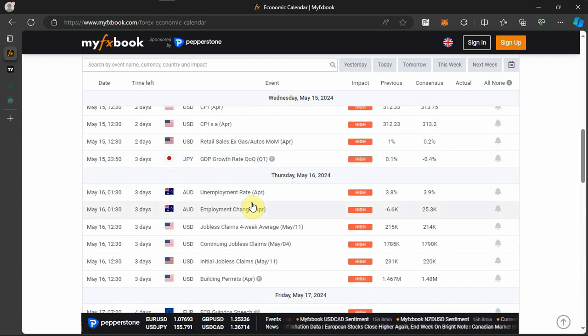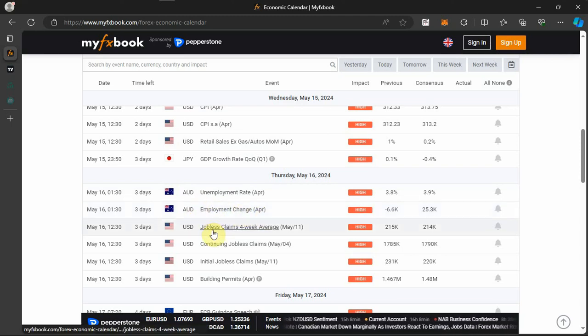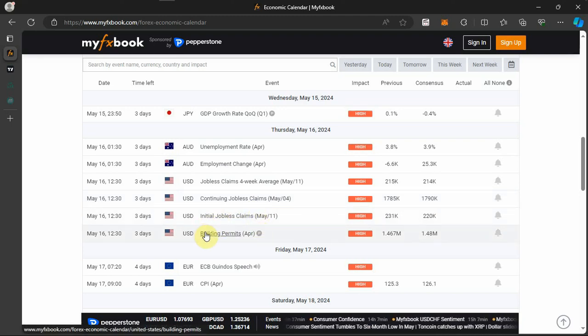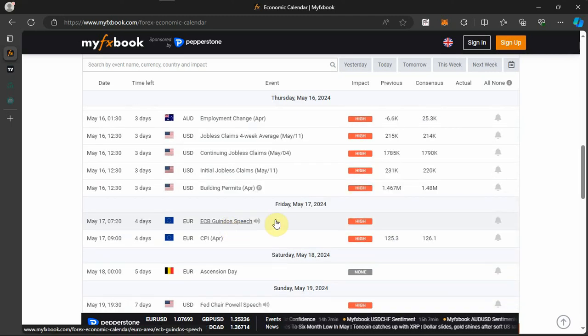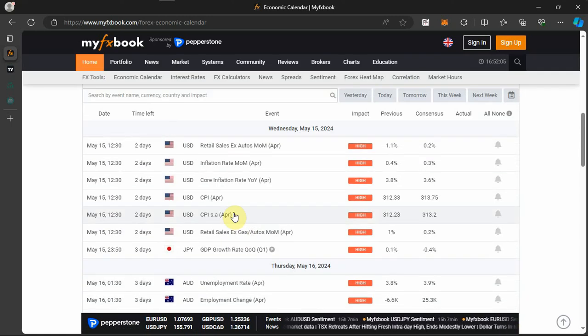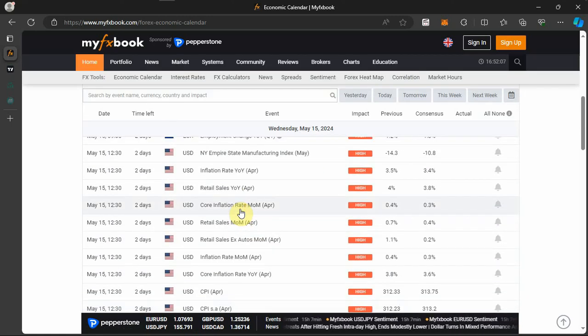On Thursday, we have the unemployment rate for the month of April for AUD, and employment change for the month of April for AUD. We have the jobless claims 4-week average for May 11th for USD, continuing jobless claims as at May 4th for USD, initial jobless claims as at May 11th for USD, and building permits for the month of April for USD. On Friday, May 17, 2024, we have a speech coming up for the Eurozone, then the CPI for Eurozone. So these are the high impact news we are expecting to see on the market going into a new week.